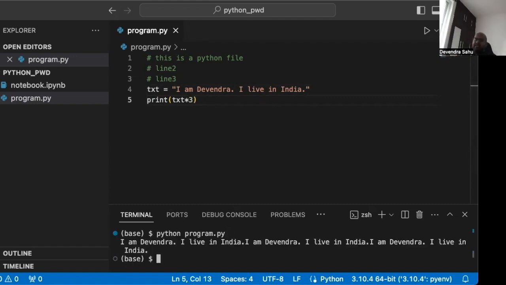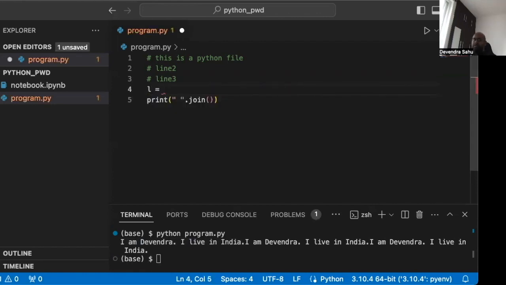Let's see. Okay. There's one more string operation which is very common, the join keyword. So basically this is something called a list. Let's say L is equal to this. A list is just a list of items. It could be anything. In this case, it's a list of 2 strings, hello, world. The list could be any length, but in this example, we have 2 items, both strings. It could be mixed also, but just to show the function join, we are showing this example.